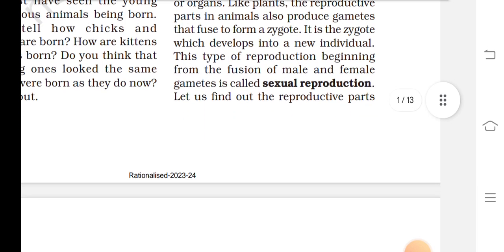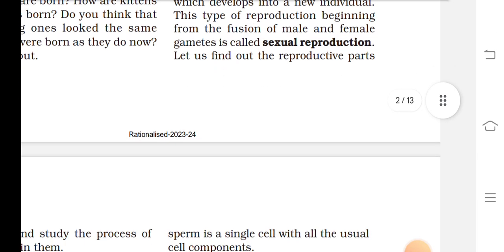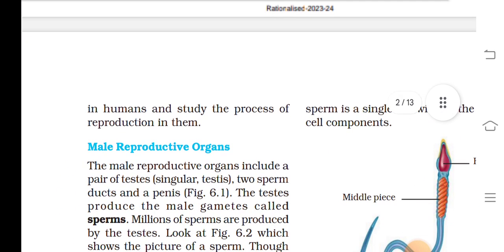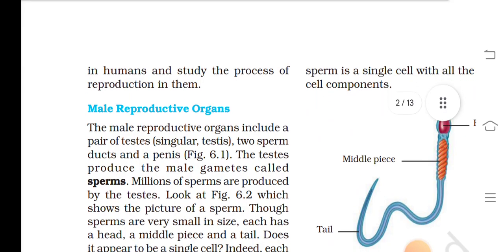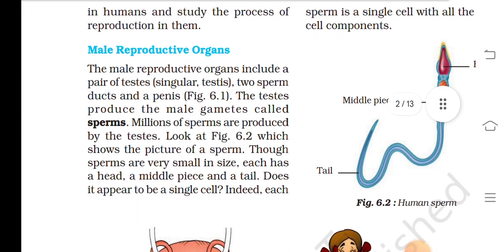It is the zygote which develops into a new individual. This type of reproduction, involving the fusion of male and female gametes, is called sexual reproduction.